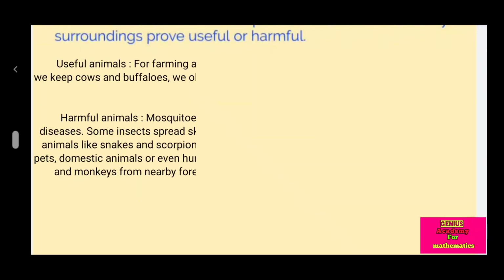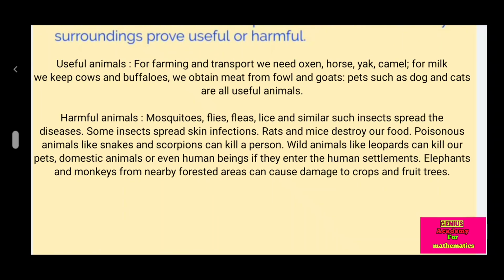Useful animals. For farming and transport we need oxen, horses, yak, camel. For milk we keep cows and buffaloes. We obtain meat from fowl and goats. Pets such as dogs and cats are all useful animals.